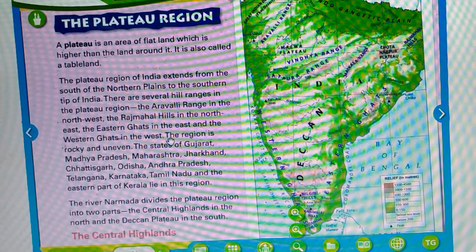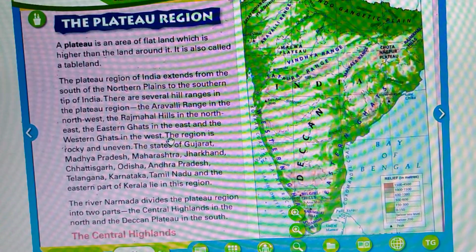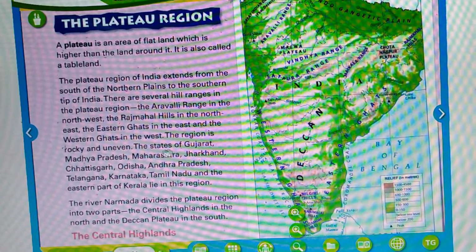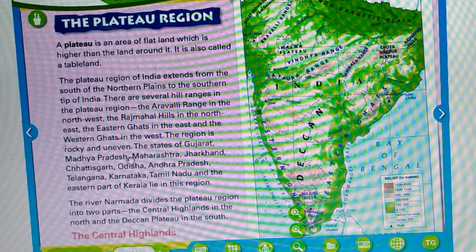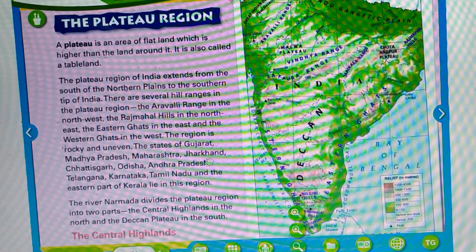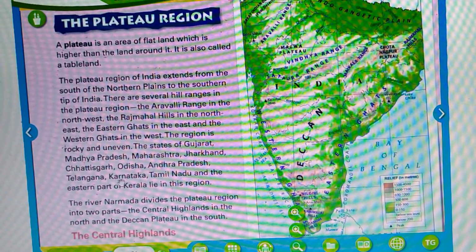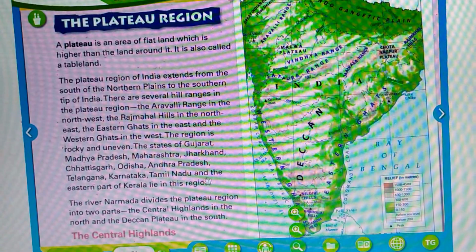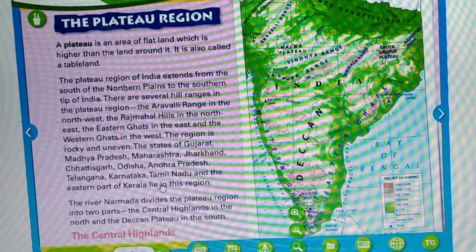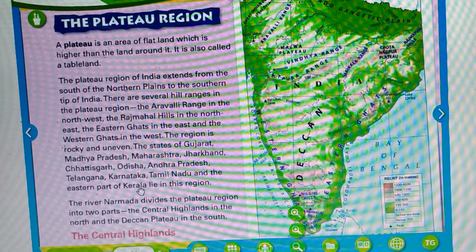The states of Gujarat, Madhya Pradesh, Maharashtra, Jharkhand, Chhattisgarh, Odisha, Andhra Pradesh, Telangana, Karnataka, Tamil Nadu and the eastern part of Kerala lie in this region.